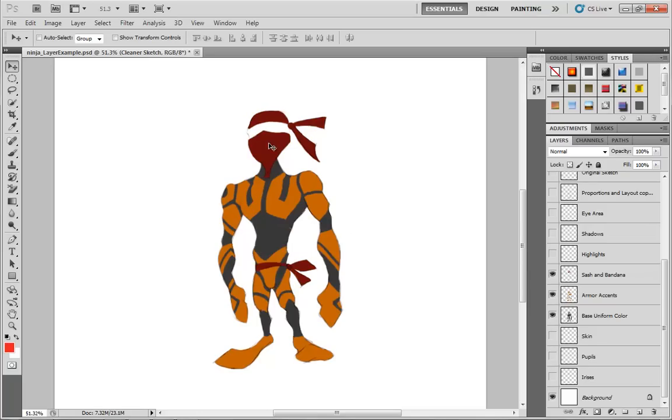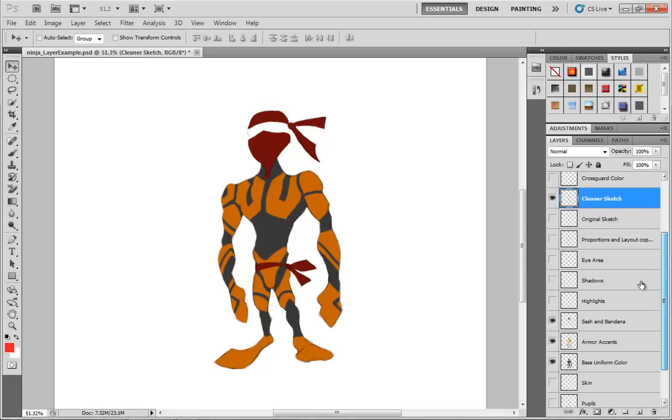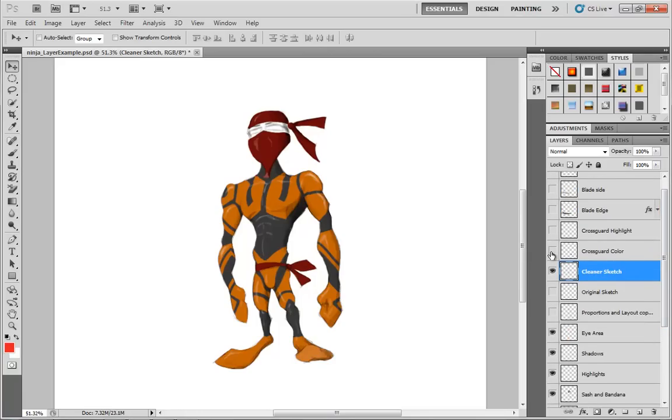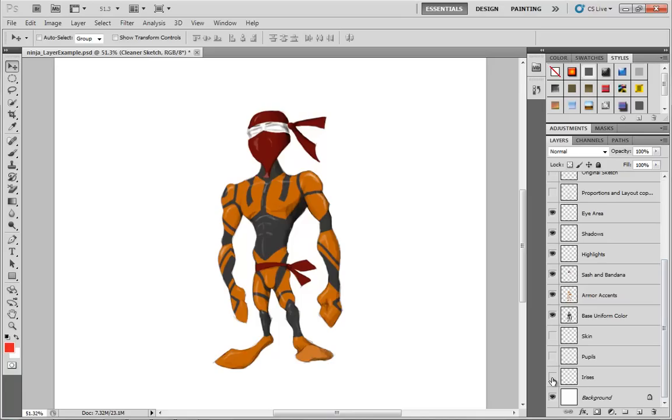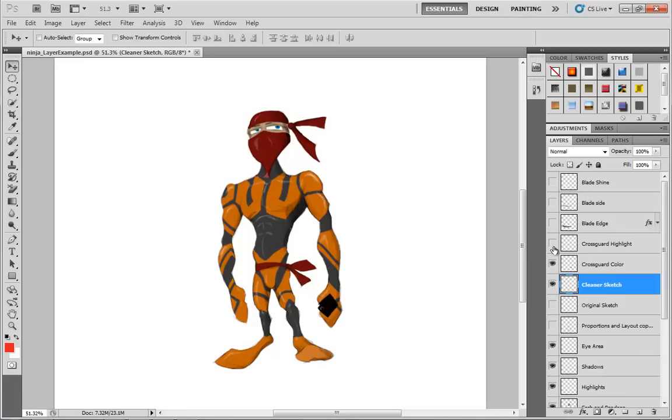We have a sash and bandana layer, which just recolors those. We have highlights for the armor, and we have shadows for the armor, both drawn on their own individual layers, so I can turn those on and off as I like. We have some shading for the eye area. I don't need the other 2 sketches. And then if I scroll down here, we have the irises, we have the pupils, and we have the skin. And then we have our crossguard layers. We have the initial edge for the blade. We have the side of the blade, which makes it look like we've got a nice little bevel right there.